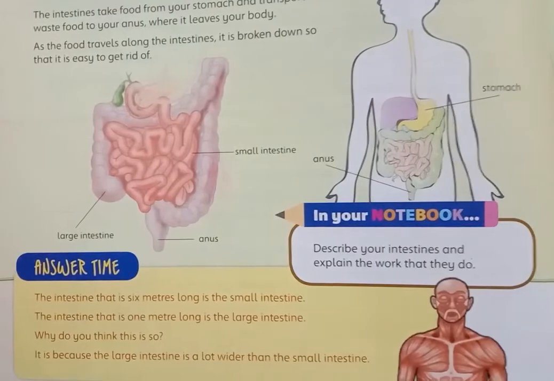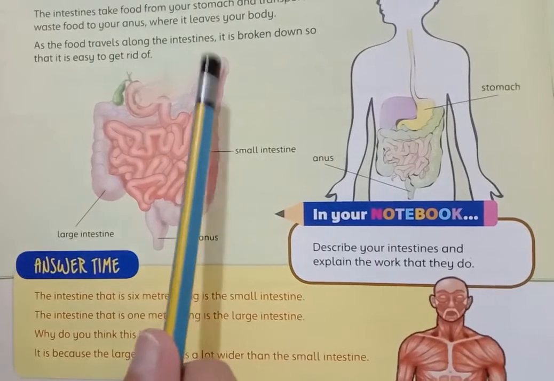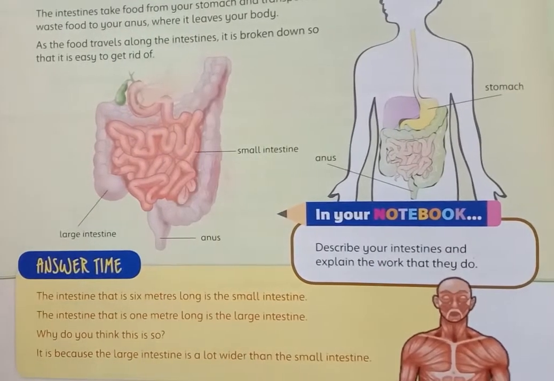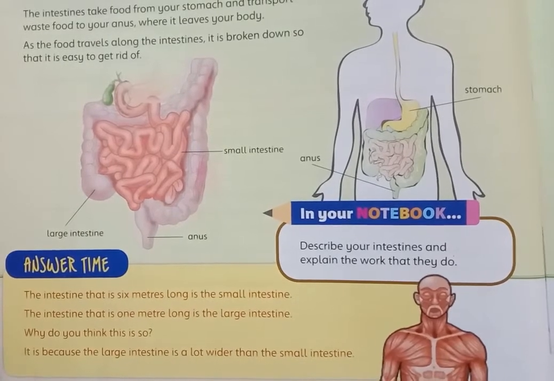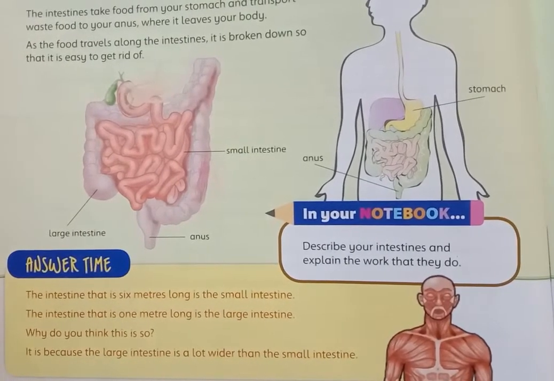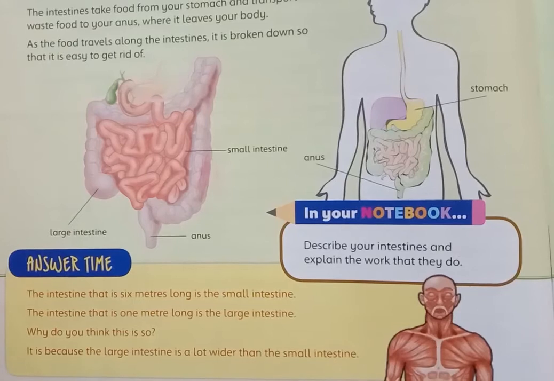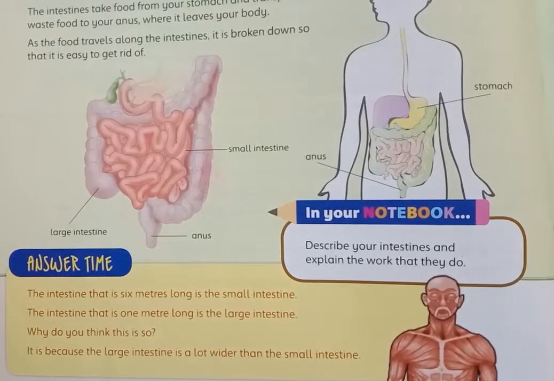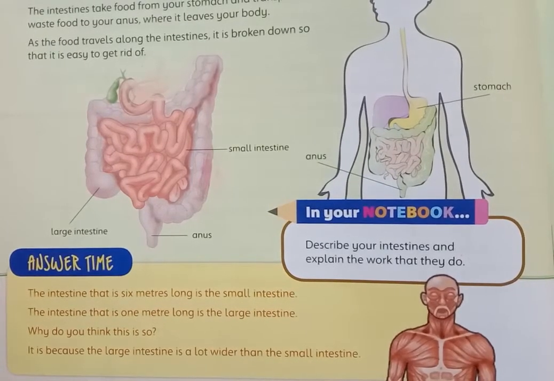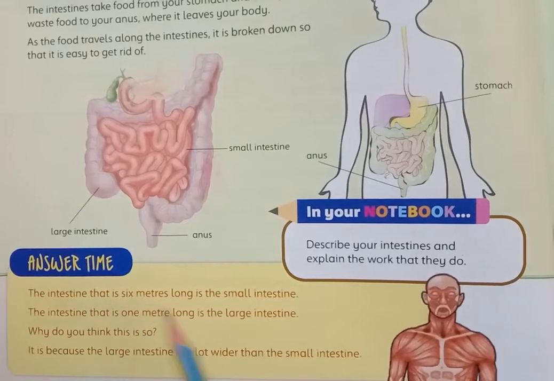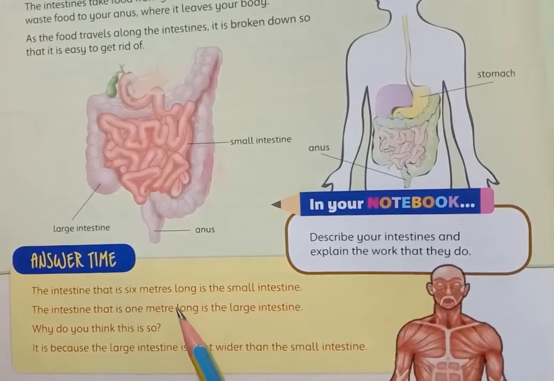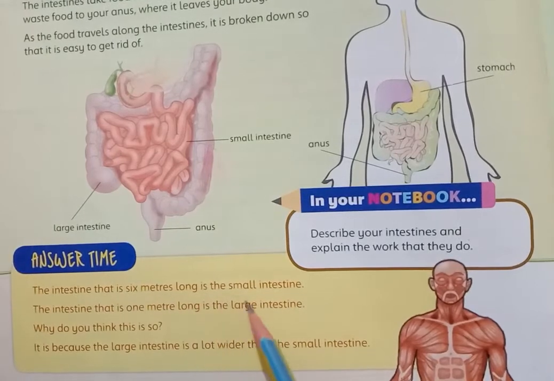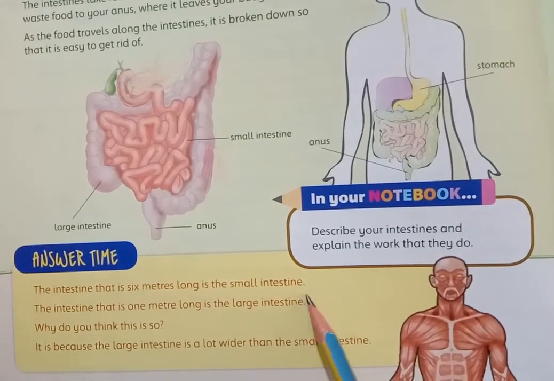So this is our next page. We can read this paragraph later, but first of all I have to tell you the answer of the question they asked on the previous page. Which intestine, the 6 meter intestine, is large or small? The intestine that is 6 meters long is the small intestine.